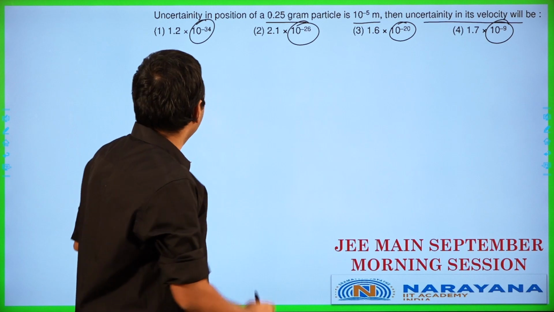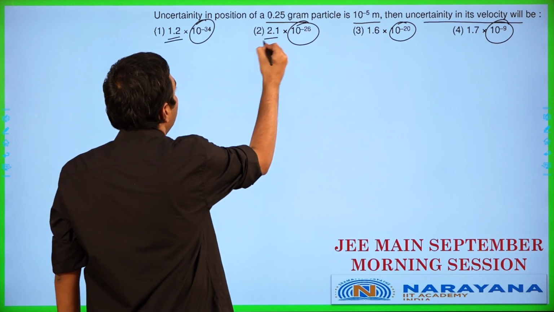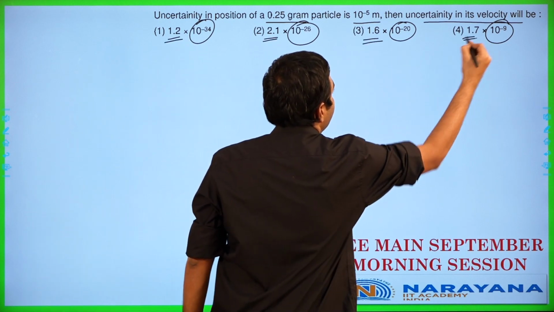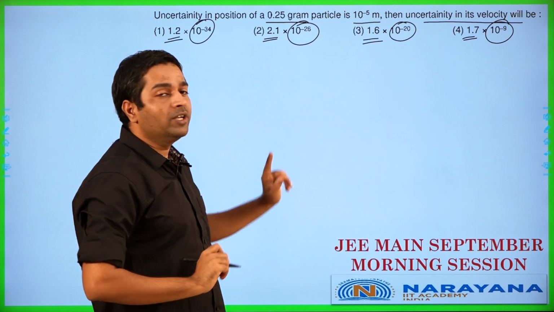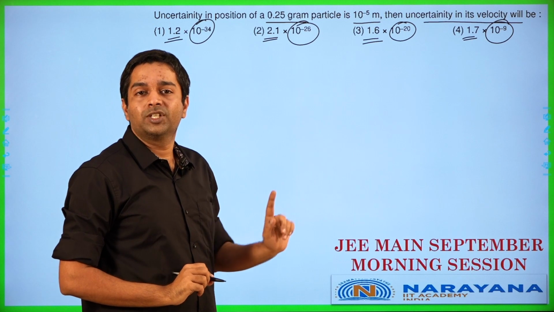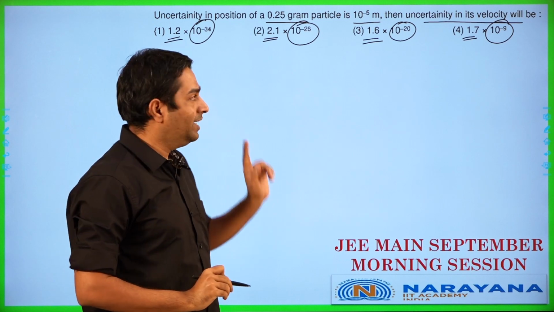So do not waste your time calculating whether it is 1.2, 2.1, 1.6, 1.7. That is not what they are testing over here. They are testing whether you have the common sense to proceed and solve the question as quickly as possible. That is what is being tested in this case.